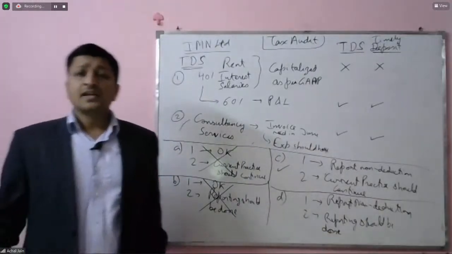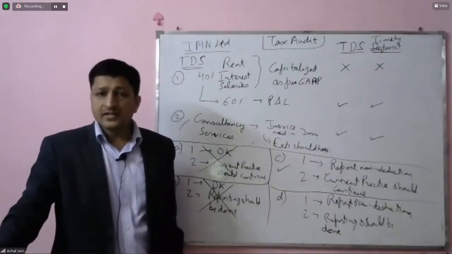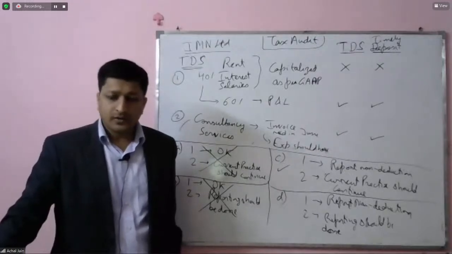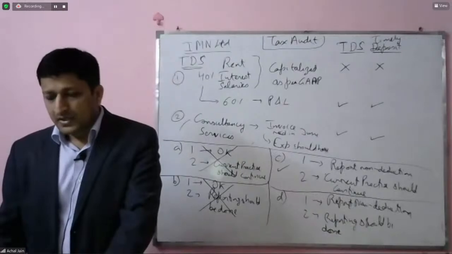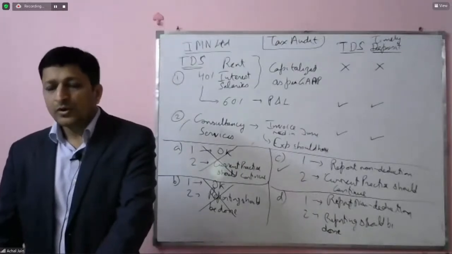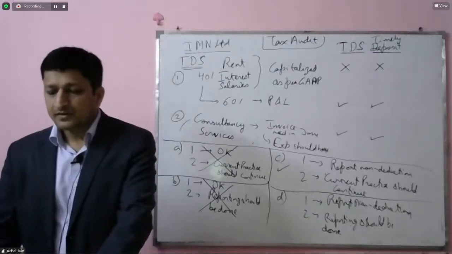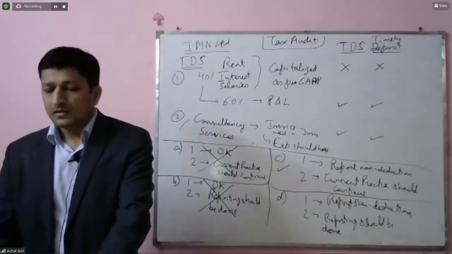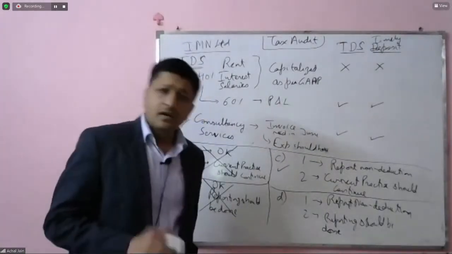Sumit is saying, so TDS has to be deducted in point number 1, whether it is capitalized or not. Okay, same as our response also. Now moving on to option number C, which has been chosen by J. Option number C says report non-deduction.